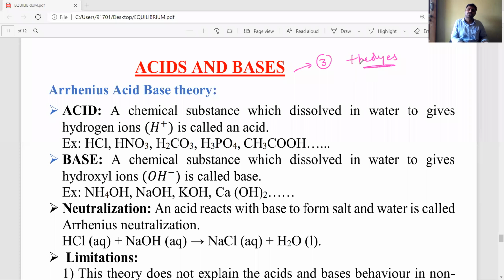Three. What are those three theories? First one is the Arrhenius acid-base theory. According to the Arrhenius acid-base theory, what is the acid definition? A chemical substance which, when dissolved in water, is able to produce H plus ions is called an acid.